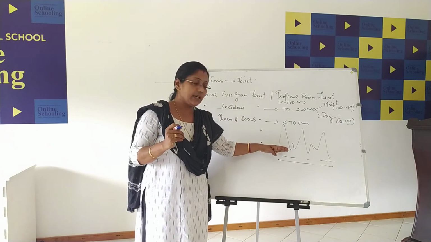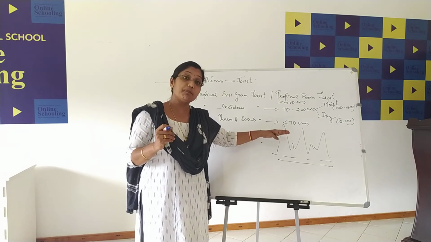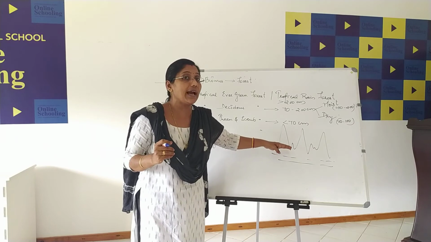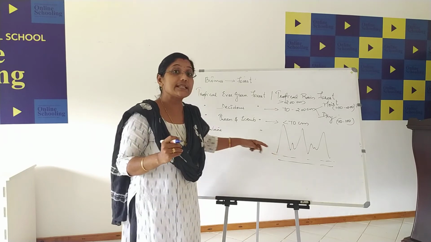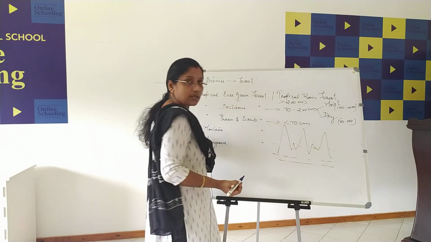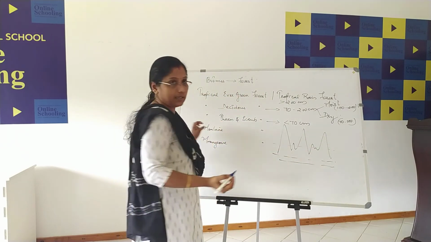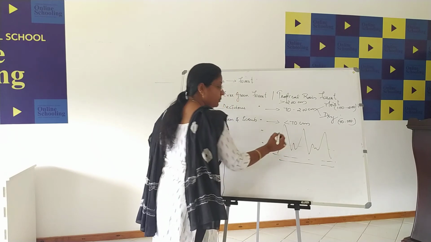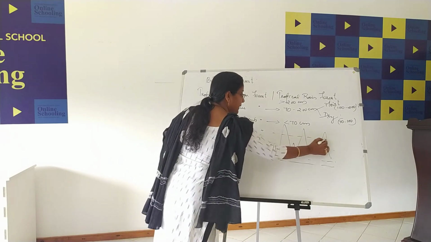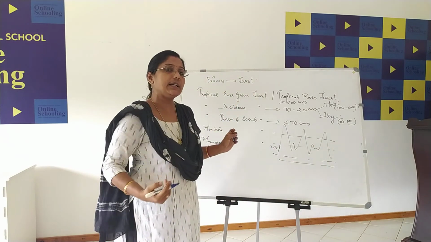The part of the mountain which is located very close to the sea level, there we can see wet temperate forest. Up to 2000 meters we can see wet temperate. Wet means moisture content will be there. Above that, in the middle part, the moisture content will decrease.